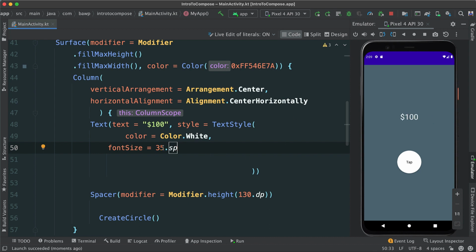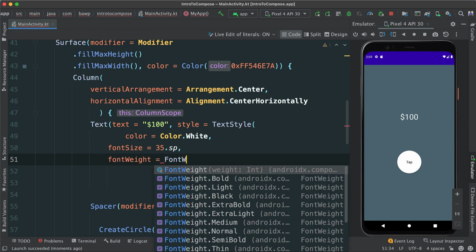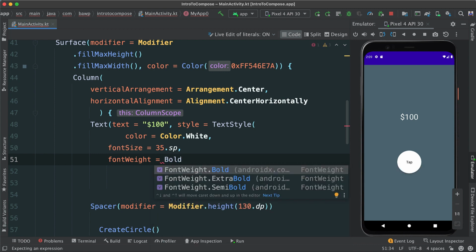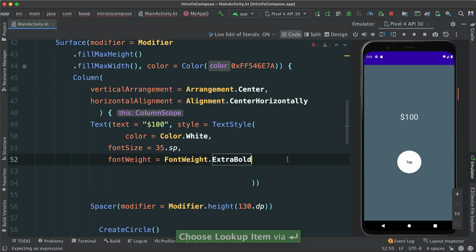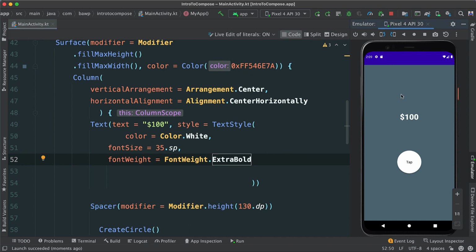It looks really good, and we can make it bold. I can say font weight, and then go get bold. The other thing I can do is start typing bold like this, and the IDE will actually give the option for bold or extra bold. Let's say extra bold because we're feeling extra today. Okay, let's go ahead and run this. Okay, there it is. So we were able to put together this user interface.